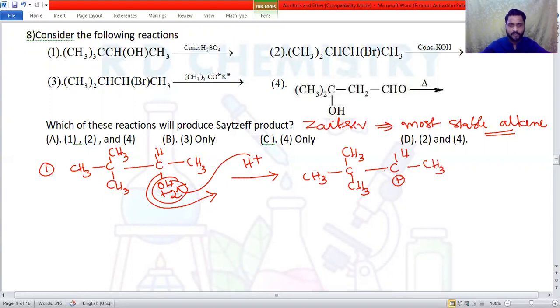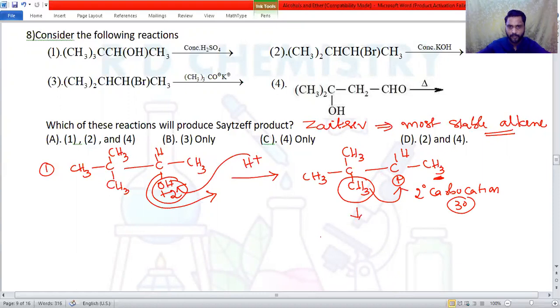You know that with concentrated sulfuric acid, alcohol can give alkene as the product. Now, I can remove hydrogen from this carbon atom. If I do so, the double bond comes to the terminal carbon atom. It is less substituted. And moreover, this is a secondary carbocation. Now we have to check whether we can have a tertiary carbocation. We can do that by a methyl shift, a 1,2 shift, from the neighboring carbon atom.